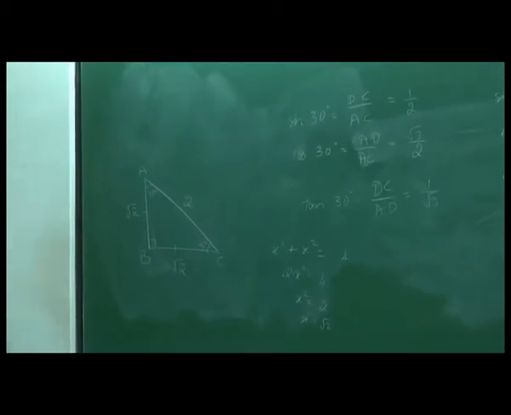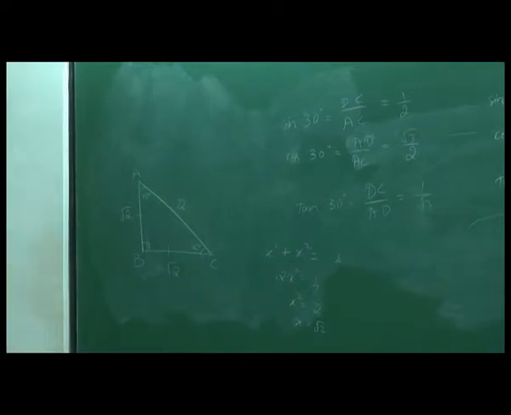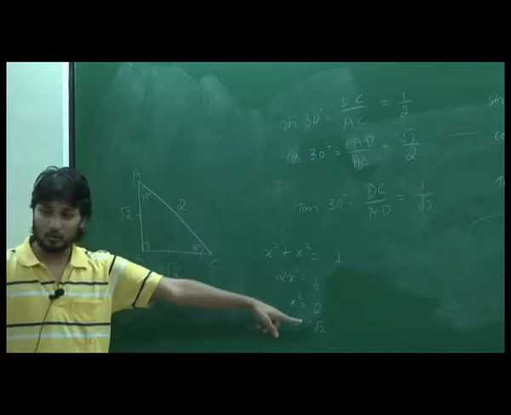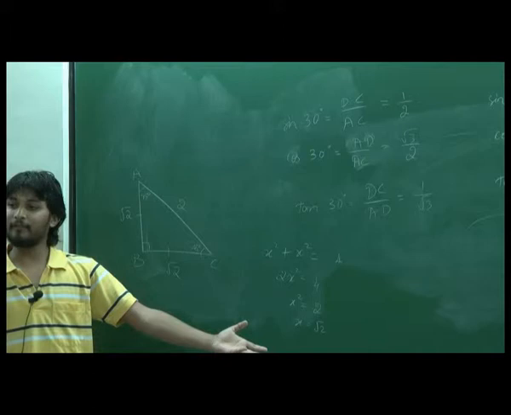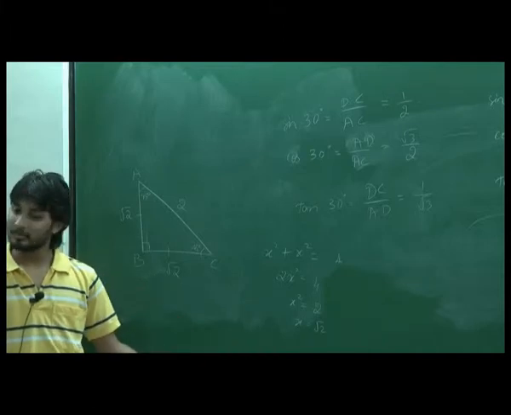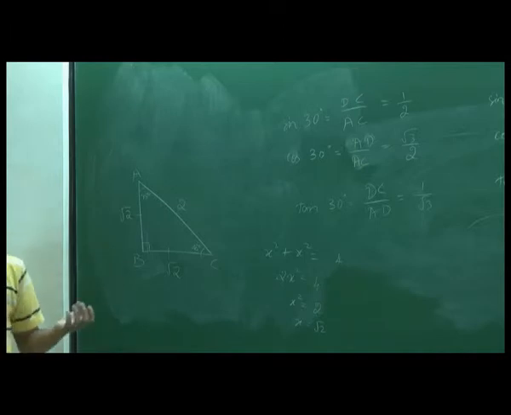Yeah. You can't have length as negative root 2. So anybody who didn't understand his doubt? Okay, so x square is 2, right? So x can have two values, plus root 2 and minus root 2. Why did we neglect minus root 2? Because this is a length that we are finding out, and length cannot be negative. Right.